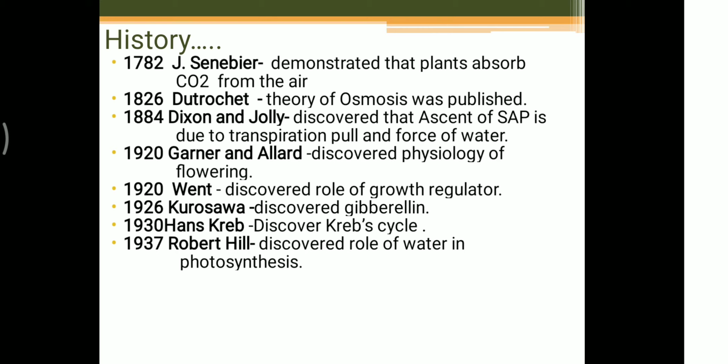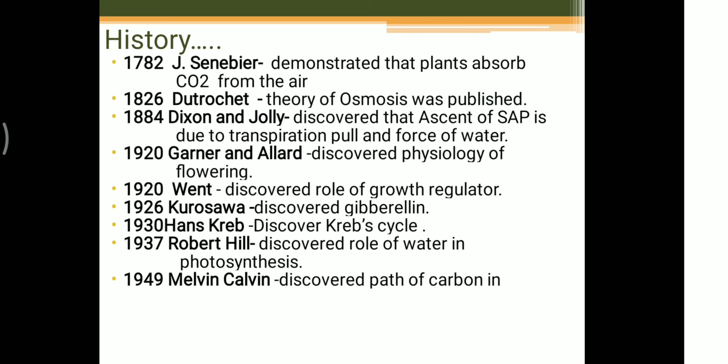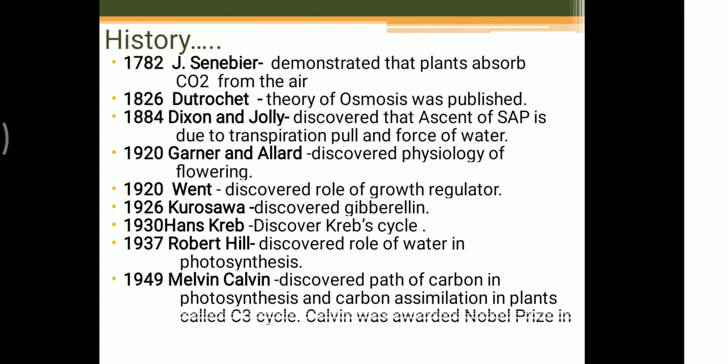This is his discovery. After that, in 1949, Melvin Calvin discovered the path of carbon in photosynthesis and carbon assimilation in plants, and that is called the C3 cycle. It is a well-known cycle. It is also in 12th, and for that discovery Calvin was awarded the Nobel Prize in 1961.